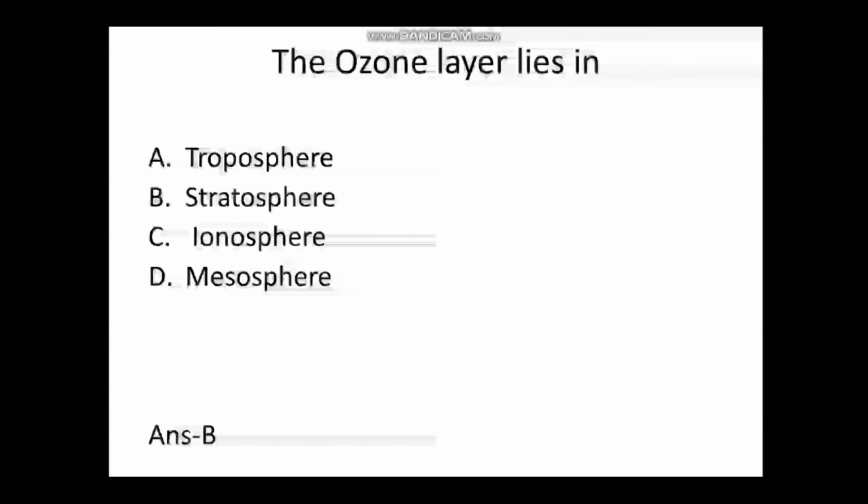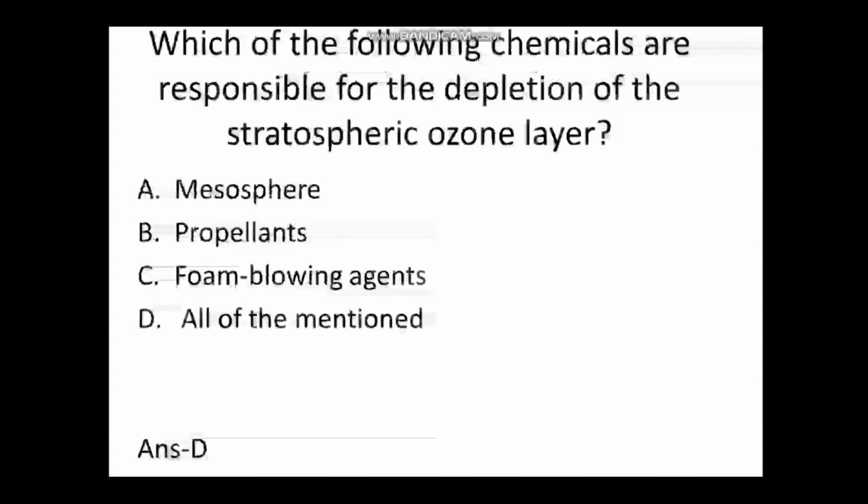Then next one is, the ozone layer lies in first troposphere, second is stratosphere, third ionosphere, and fourth is mesosphere. And the answer is B, that is stratosphere.